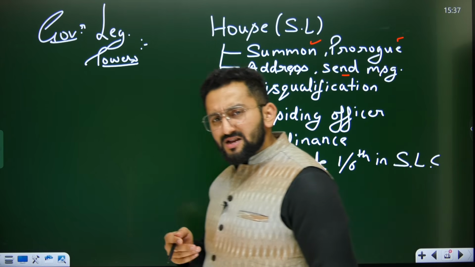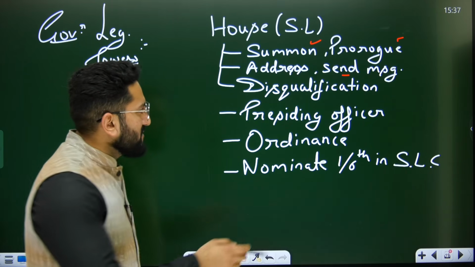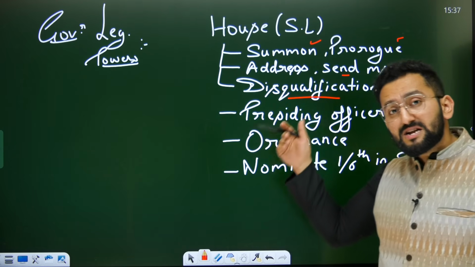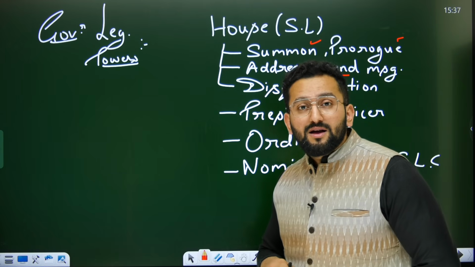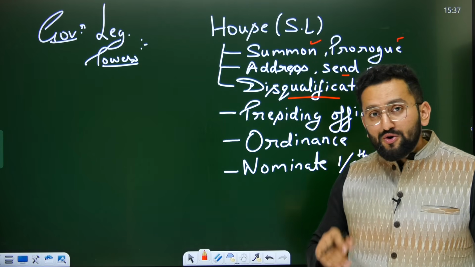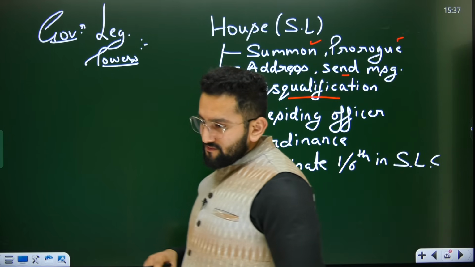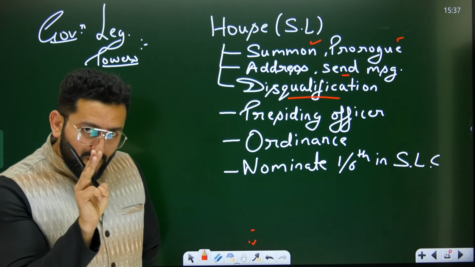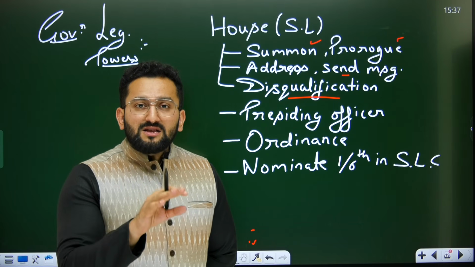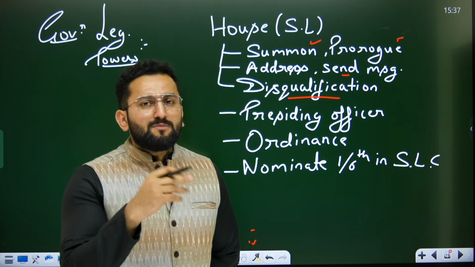So in what case governor has power to disqualify? Whose disqualification we are talking about? We are talking about disqualification of state legislative assembly members, members of state legislature. As I told you in Parliament chapter, there are three broad categories on the basis of which a member of state legislature or member of even parliament can be removed.